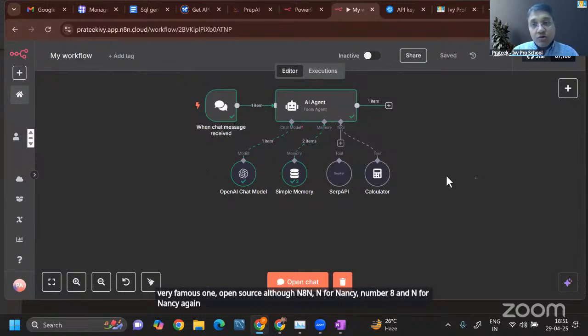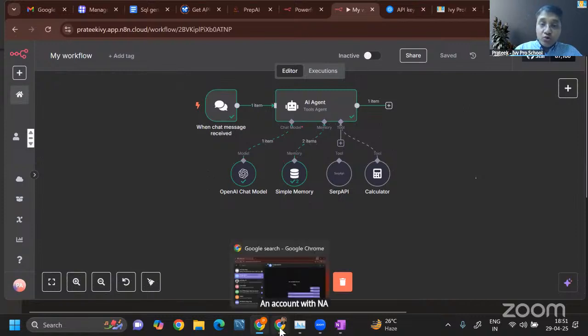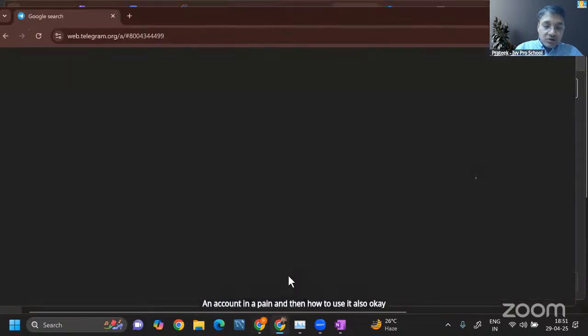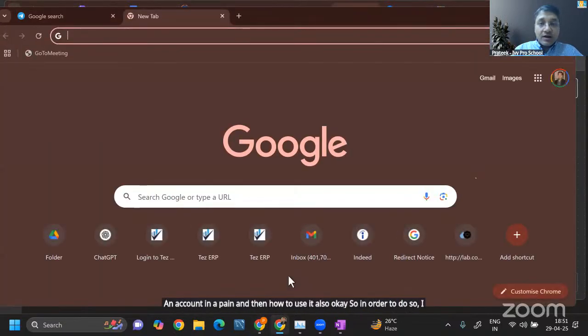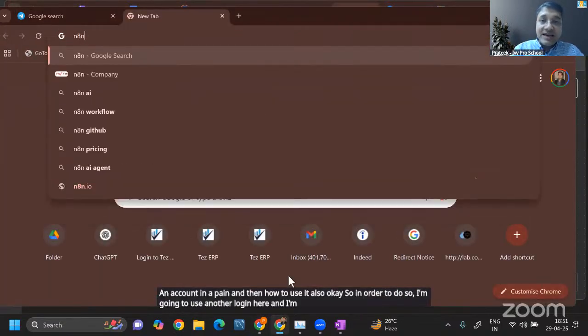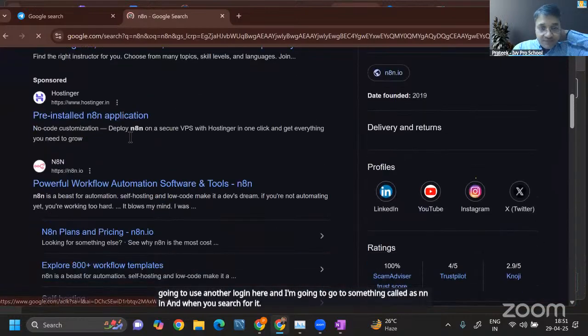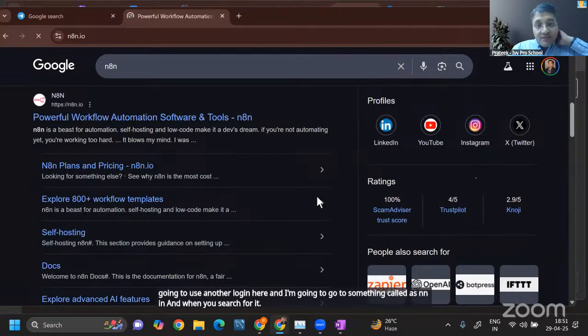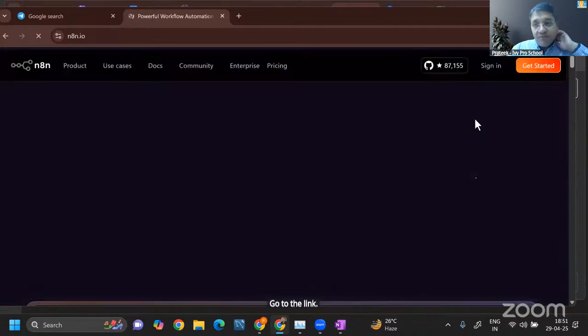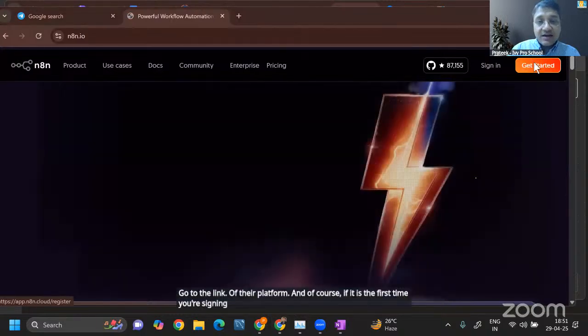I'm going to tell you how to create an account in N8N and then how to use it. So I'm going to use another login here and go to N8N. When you search for it, go to the link of their platform. And if it is the first time you're signing in, click on Get Started on the top right hand side.